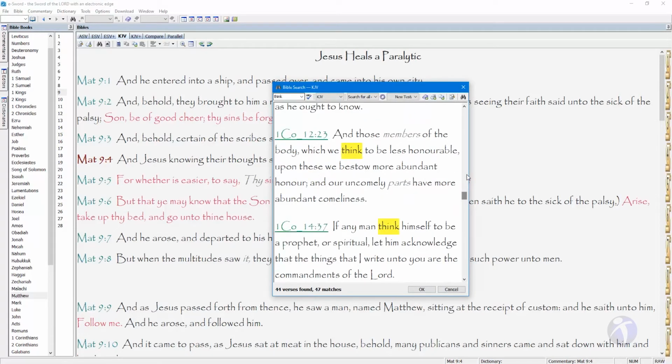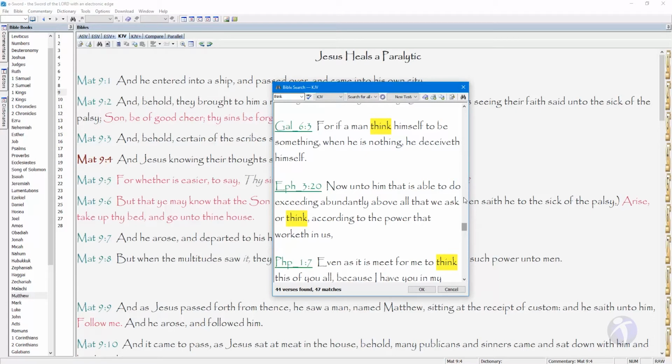1 Corinthians 12:23 is a verse that is talking about thinking less of others. In the context, Paul uses an analogy about the parts of the body functioning together as a unit to describe how the different members of the church should function together. The context goes on to say that we should have the same care for one another. We should not think of other members as unimportant. We'll add that verse to our list.